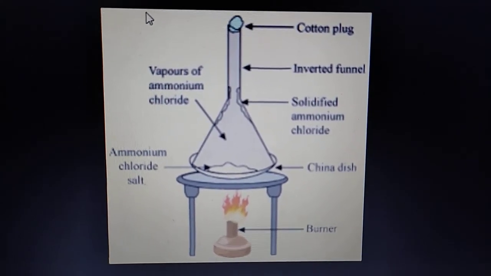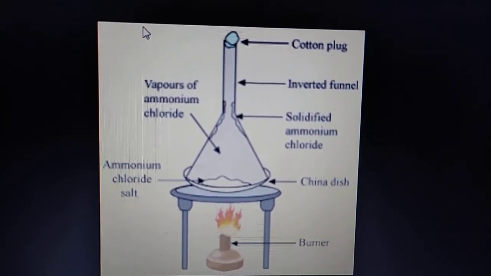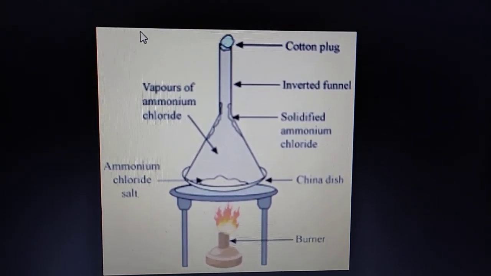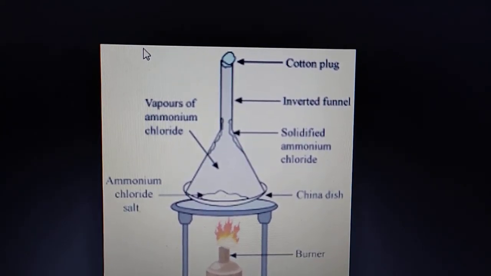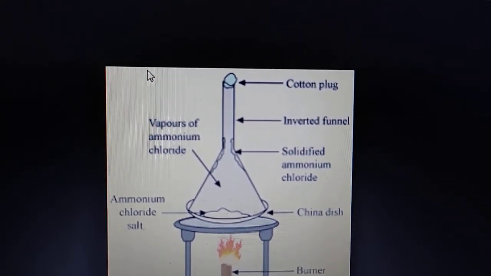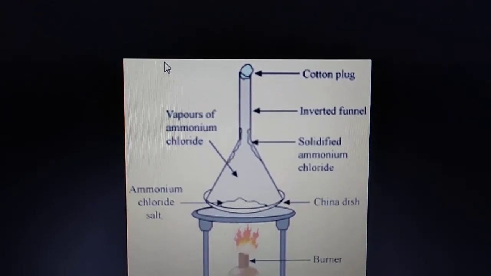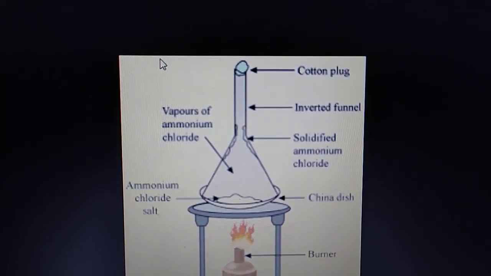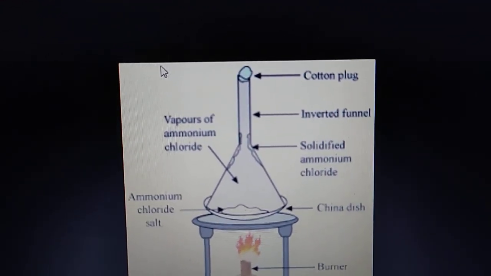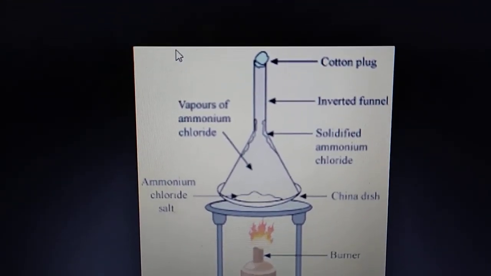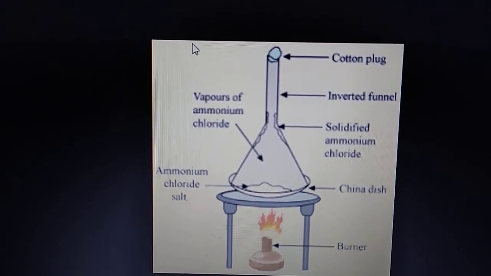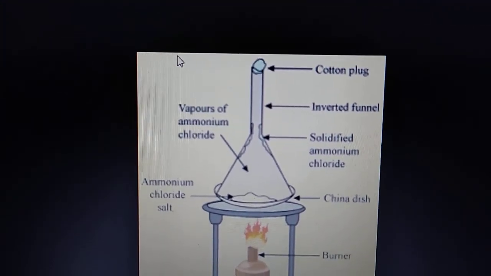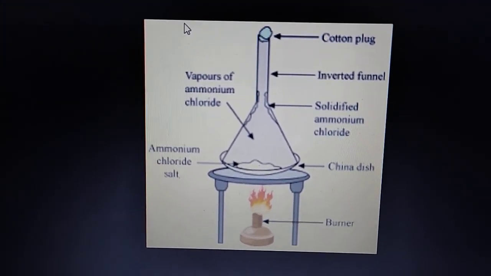So now let's study the next separation method, and that is sublimation. What is sublimation? Sublimation is a process where a solid turns directly into a gas without going through a liquid stage. Substances like camphor, ammonium chloride, naphthalene balls, which we call naphthalene mothballs also, and iodine, if you supply heat to them, directly change into vapor. This process we call sublimation.